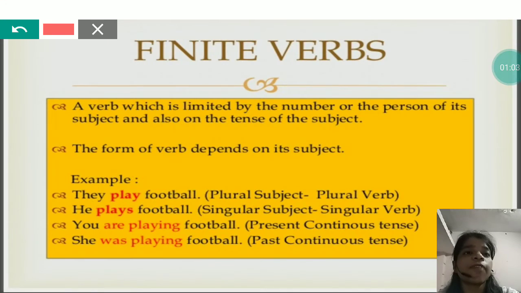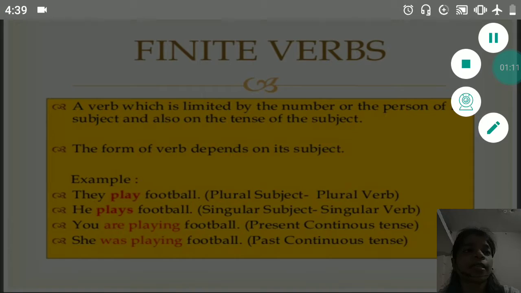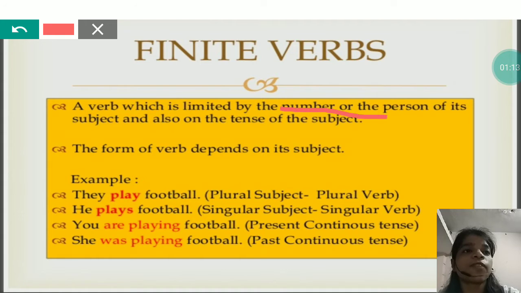So if there is any verb which is limited by the number or person of the subject and also the tense, and if it depends on the subject, then that verb is called a finite verb. Means if there is any finite verb, then it will depend on the subject, the number, the tense.